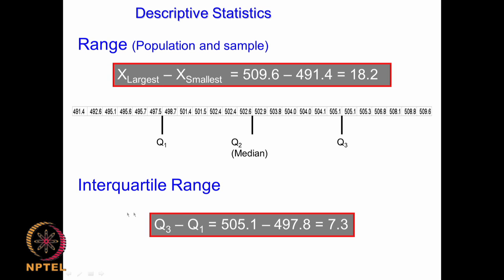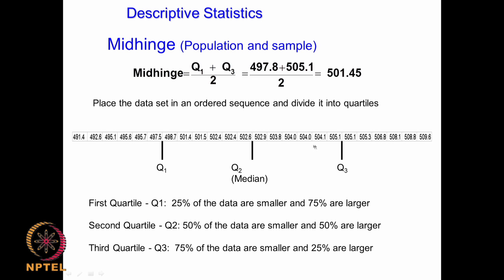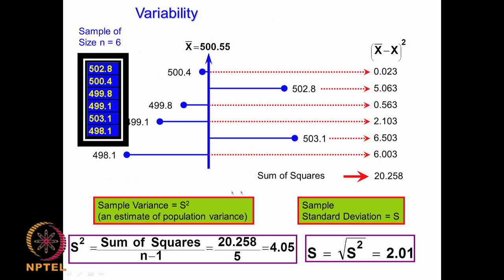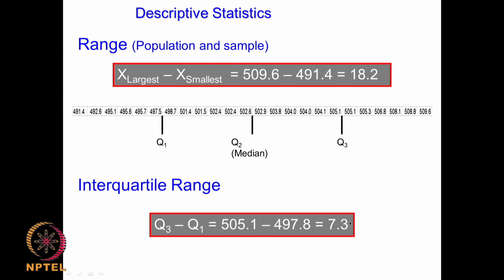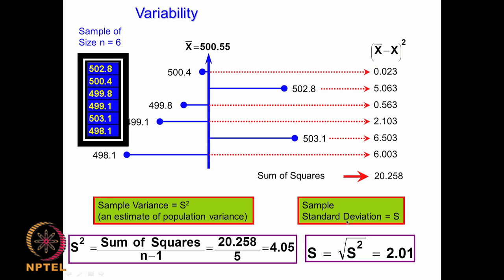Then there is also the interquartile range, that is nothing but Q3 minus Q1. Okay, so you know Q3, you know Q1, so you find the difference, that is called the interquartile range. Now let us look at the variability of the data.